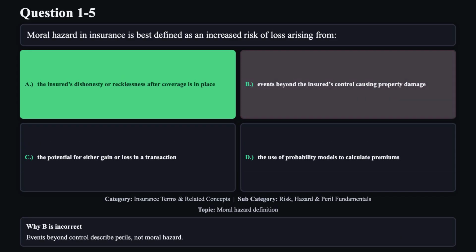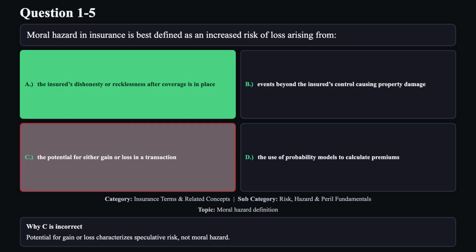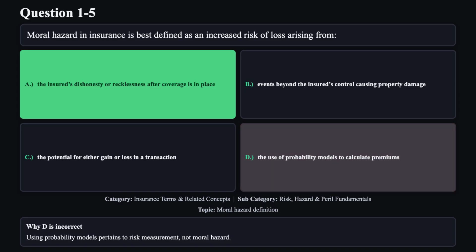Reason B is not correct. Events beyond control describe perils, not moral hazard. Reason C is not correct. Potential for gain or loss characterizes speculative risk, not moral hazard. Reason D is not correct. Using probability models pertains to risk measurement, not moral hazard.